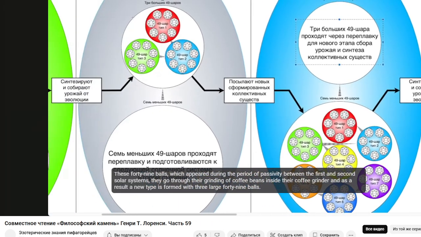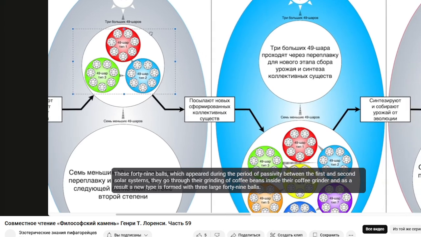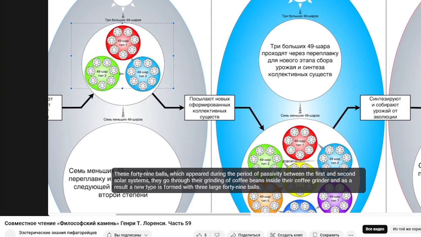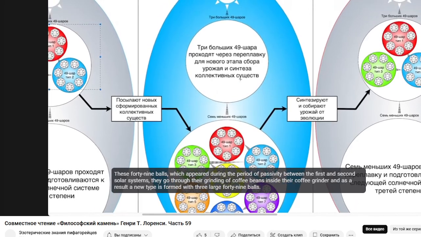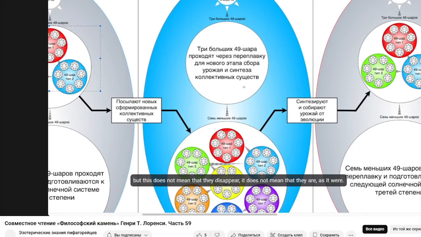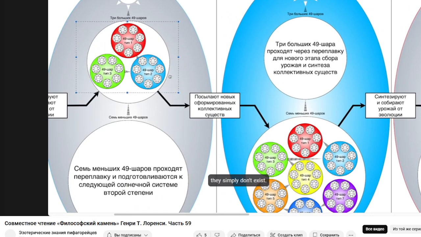These 49 balls, which appeared during the period of passivity between the first and second solar systems, go through their grinding inside their coffee grinder, and as a result, a new type is formed, with 3 large 49 balls. But this does not mean that they disappear. It simply means that, as was said, their content is being redone.